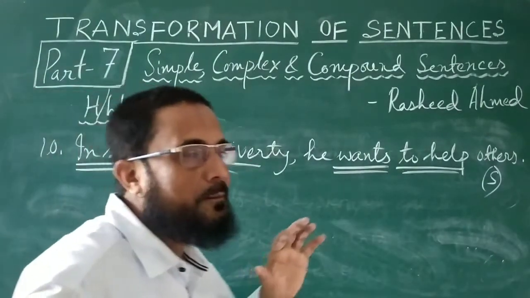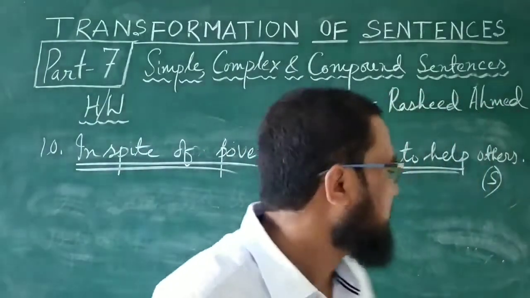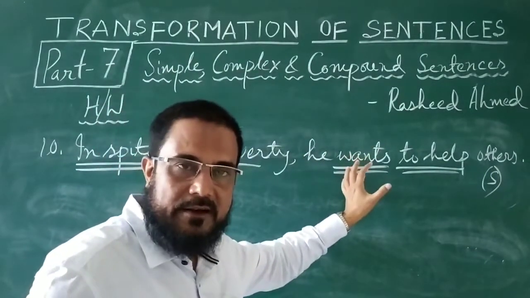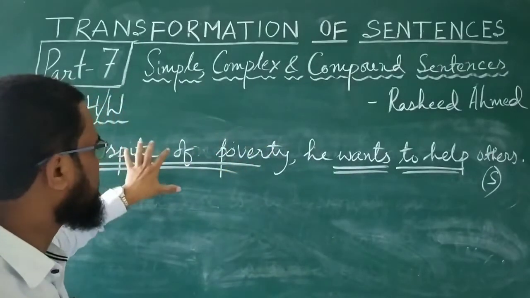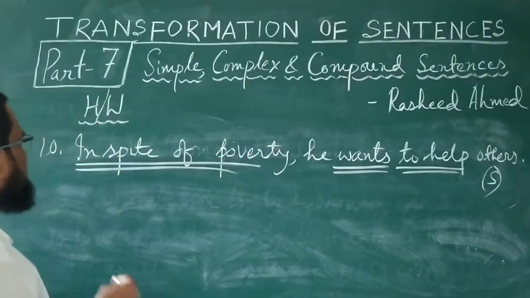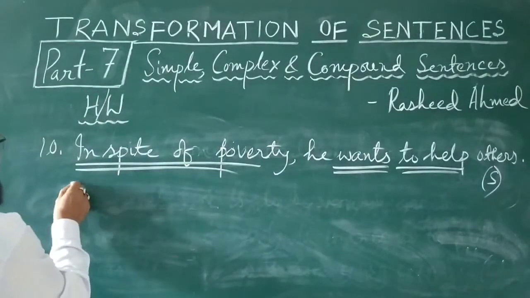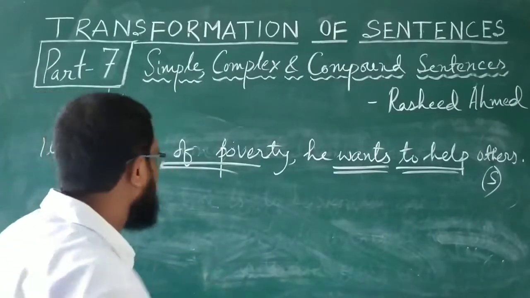You have to make one clause here. You have to make one subordinate clause here. The main clause will remain this part because here already there is a finite verb. So this part will remain the same, and where there is no finite verb, this part should be changed into a clause. In spite of poverty, instead of saying this, you should say though. You can say though or although also.